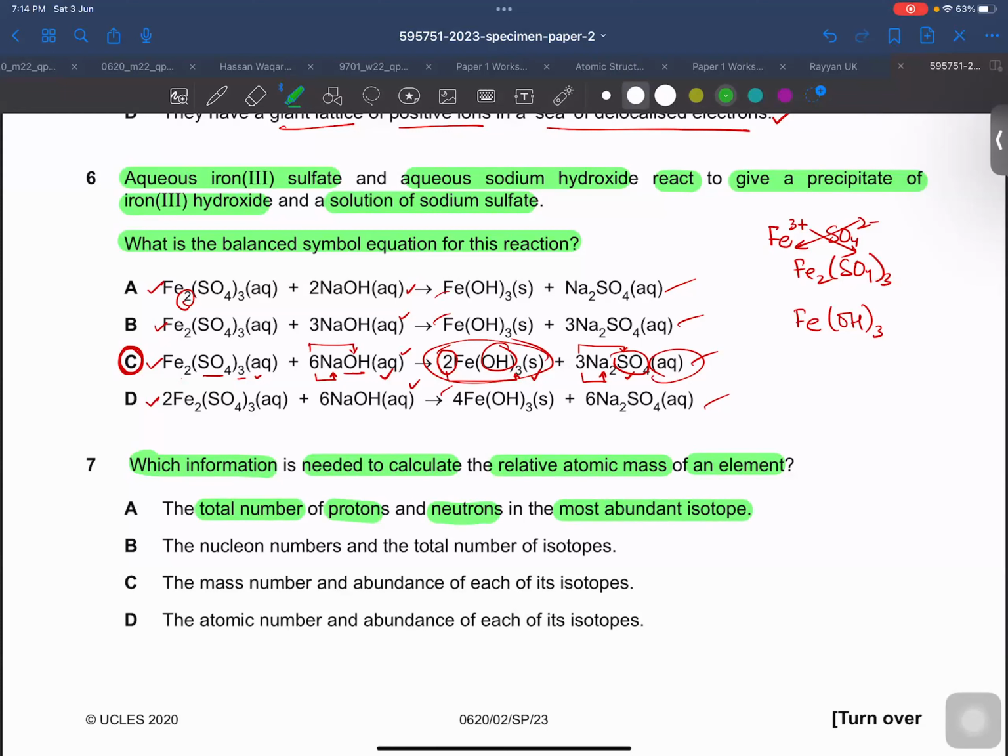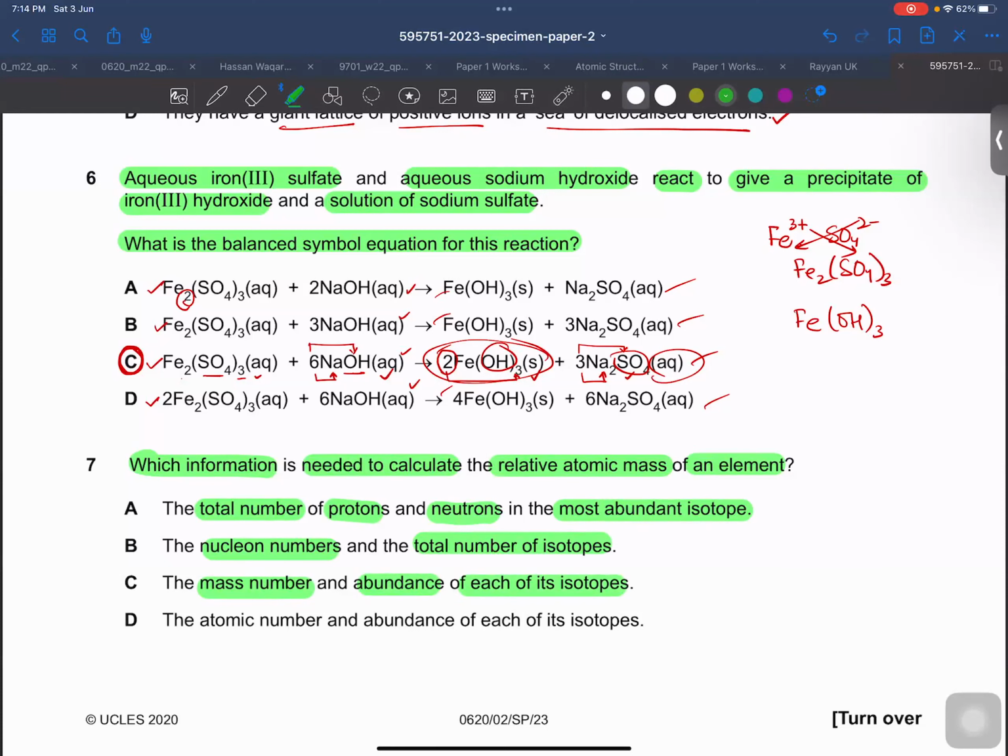We don't need to calculate the total number of protons and neutrons in the most abundant isotope. We need to take the average of both, right? Then the nucleon number and the total number of isotopes. No, if you want to find out the average isotopic mass, we need the percentages of both isotopes and the nucleon number of both isotopes. Then the mass number and abundance of each isotope.